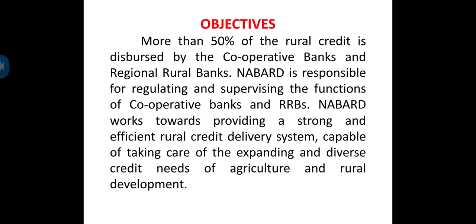When you go for long term, how many years is it giving the finance? It is giving for 25 years. Loan, to whom is it giving? Not to the people. It is giving a 25 year loan facility to state cooperative banks. Why? For land development. When you go for medium term, how many years? From 18 months to 7 years it is giving the loan. To whom again? It is giving the loan to RRBs and state cooperative banks.